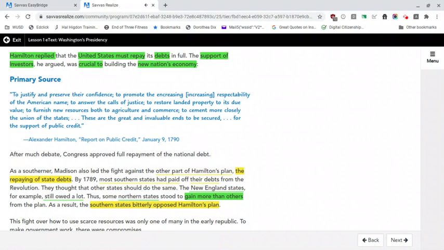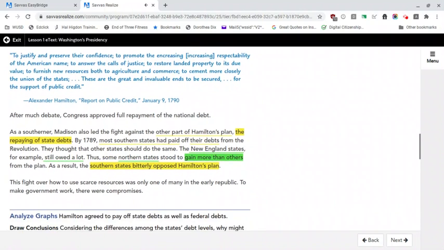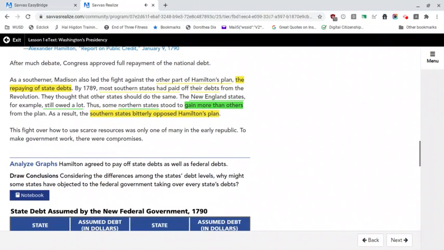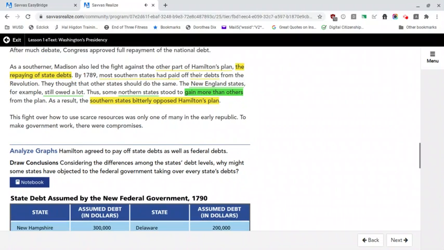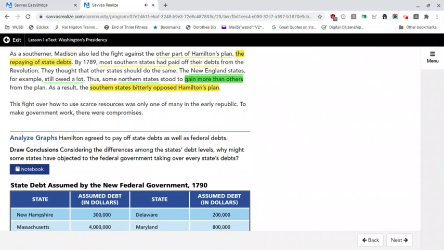After much debate, Congress approved full repayment of the national debt. As a Southerner, Madison also led the fight against the other part of Hamilton's plan, the repaying of state debts. By 1789, most Southern states had paid off their debts from the Revolution. They thought that other states should do the same. The New England states, for example, still owed a lot. Thus, some northern states stood to gain more than others from the plan. As a result, the southern states bitterly opposed Hamilton's plan.